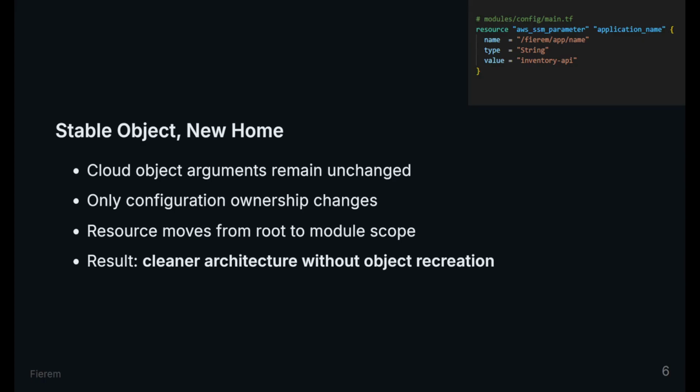Inside the module, the resource block can stay almost identical because the refactor is about address ownership, not object redesign. The mechanism is simple. Preserve the AWS object arguments, change the configuration location, then declare the address translation. The outcome is cleaner code structure without paying the penalty of accidental replacement.